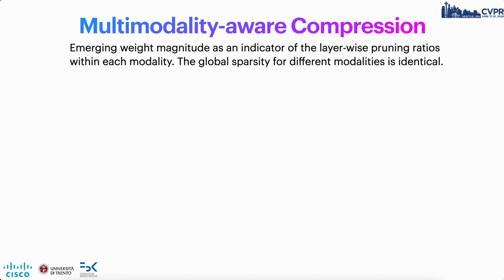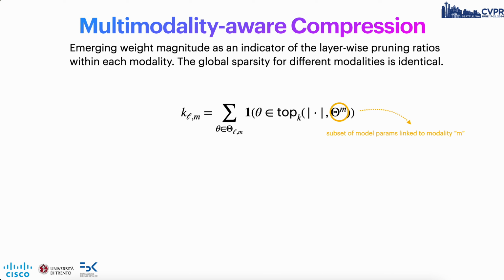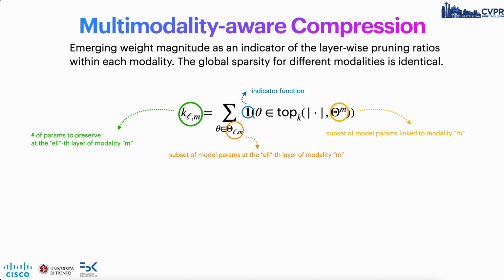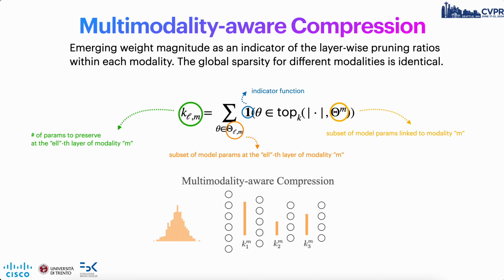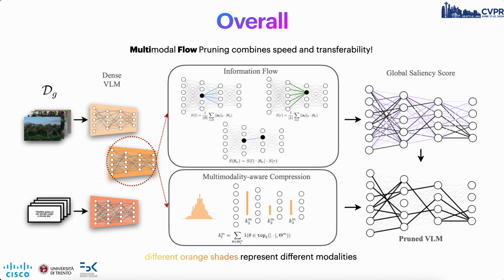So the second core component of MultiFlow is Multimodality-Aware Compression. Instead of global pruning using the information flow score, which we just discussed, we use weight magnitude within different modality groups to determine layer-wise pruning ratios based on a global sparsity value which is consistent across all modalities. So for example, if the target sparsity is 50%, we prune 50% of the weights in both the vision and the text encoders without prioritizing one over the other. This approach essentially retains as many parameters in any layer as one would get by performing global magnitude pruning within a single modality's parameters.